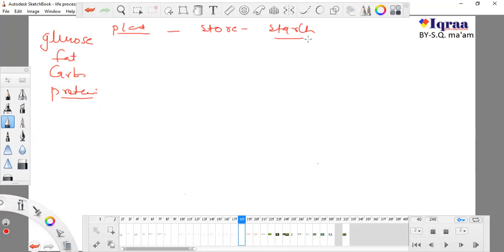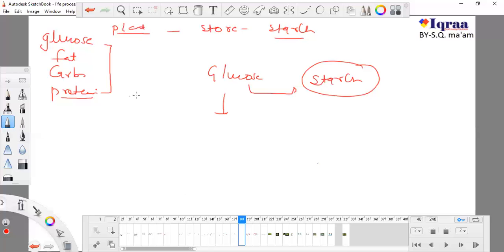What is the meaning of storing starch? It is an emergency reserve. The plant is producing glucose and utilizing glucose, but if there is a problem and it is not able to produce glucose anymore, it will utilize starch. So starch is a reserve. And what about us? We eat this much, and someday we are fasting or not getting food, so we also store our food material.